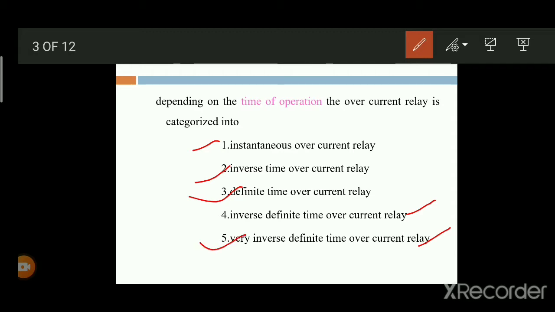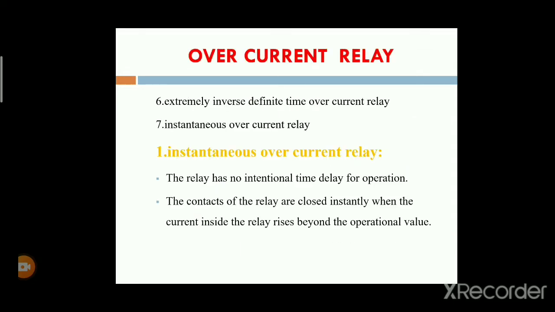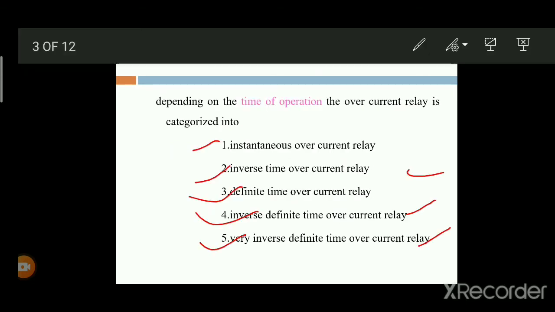Next, the very inverse definite time overcurrent relay, in which we set the definite values. Next, the extremely inverse definite time overcurrent relay; within a very short time this type of relay is operated. Last one is the instantaneous overcurrent relay. If overcurrents occur, within a short period or instantly, the relay will be operated. These are the different classifications of overcurrent relays, on the basis of time of operation.